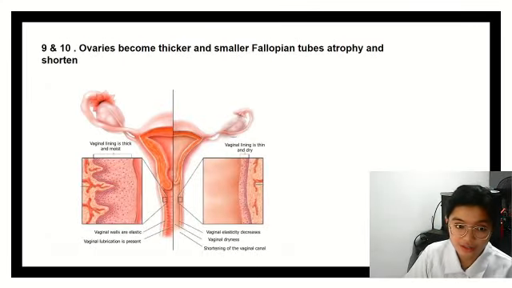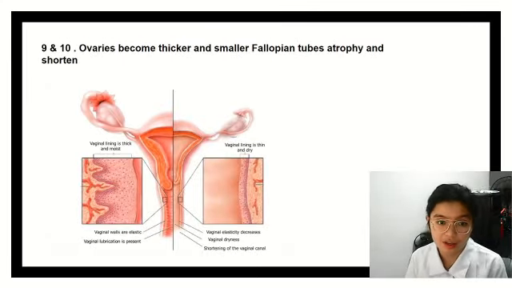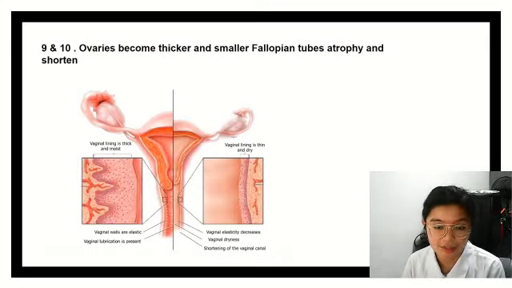As estrogen levels drop, the ovaries become thicker and smaller, and the fallopian tubes also atrophy and shorten. Now, as you can see in the picture, the ovaries become smaller and thicker compared to the one on the left. The fallopian tubes are also notably degenerating compared to the one on the left.